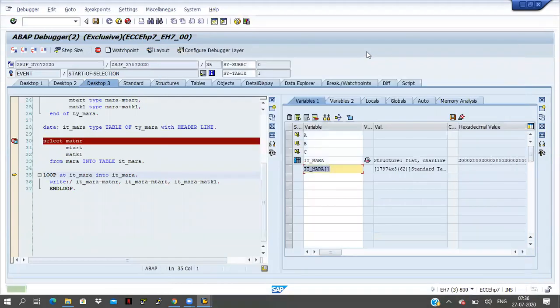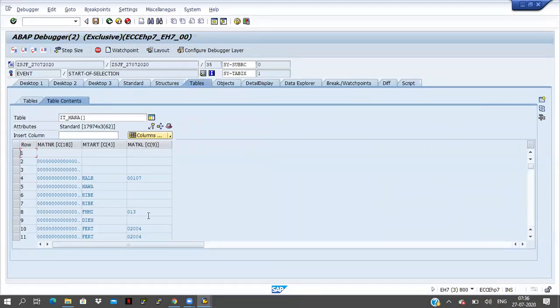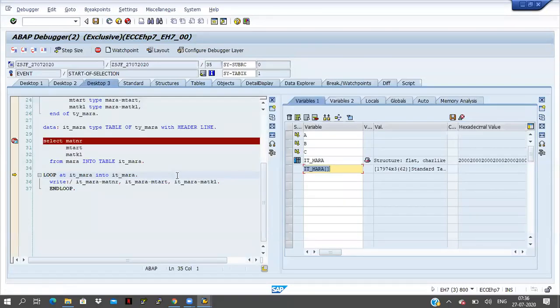I will check whether it is 013 or not. Okay, 013 only. I have given the condition here. I want to stop the program at that condition only. Now I'm clicking the execute button.